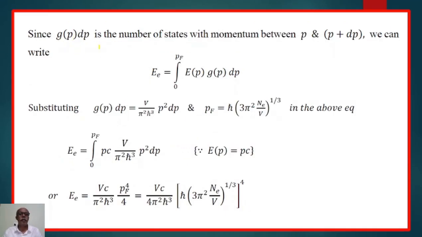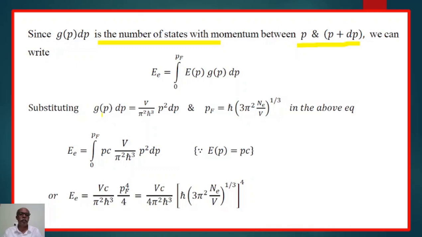Since g(p)dp represents the number of states with momentum between p and p + dp, we can write E = ∫ from 0 to pF of Ep g(p) dp, where Ep represents the energy.